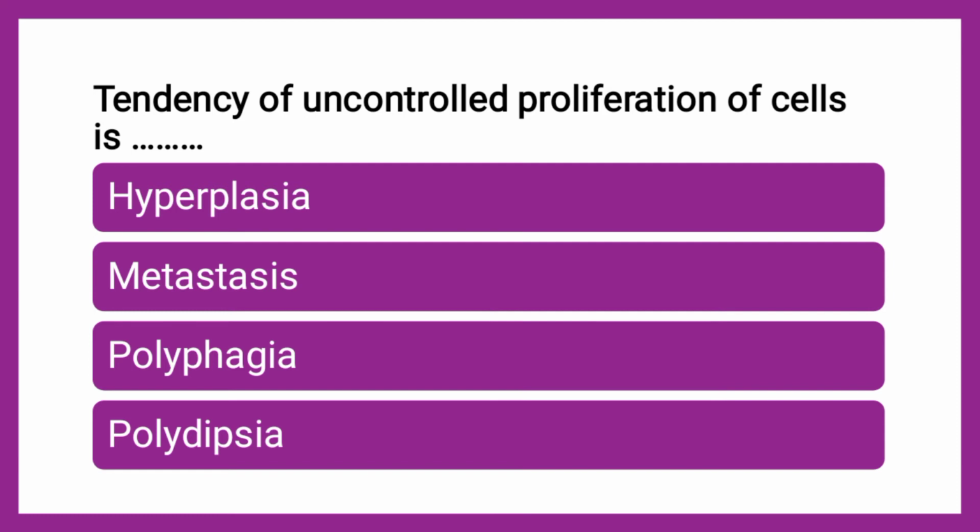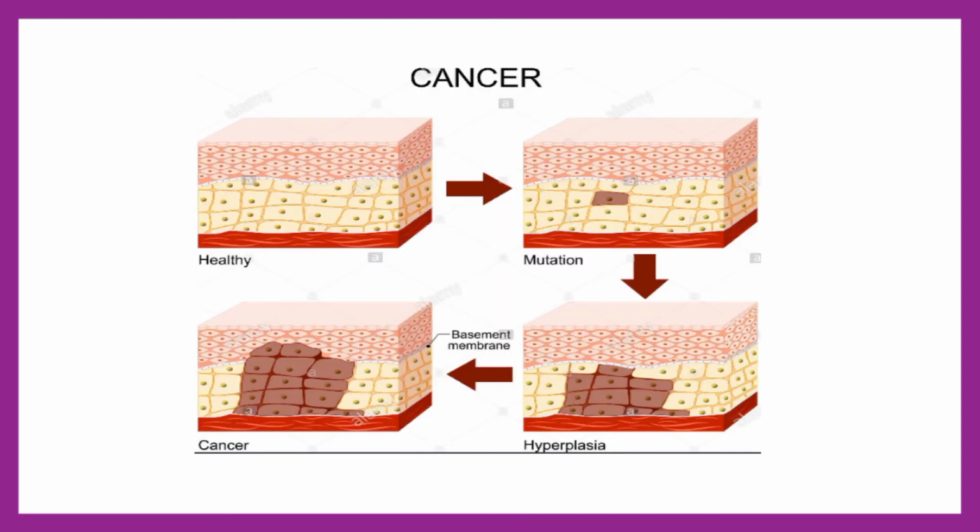Next question is, tendency of uncontrolled proliferation of cells, uncontrolled growth, uncontrolled multiplication, is whether it is the term hyperplasia, metastasis, polyphagia or polydipsia. The correct answer is hyperplasia. As the word suggests, hyper, that is more, so it is more in number, uncontrolled proliferation, uncontrolled multiplication you can call. So this way you can remember.